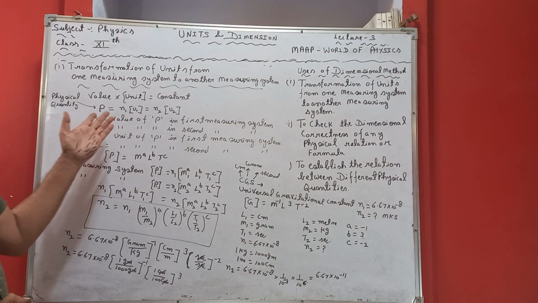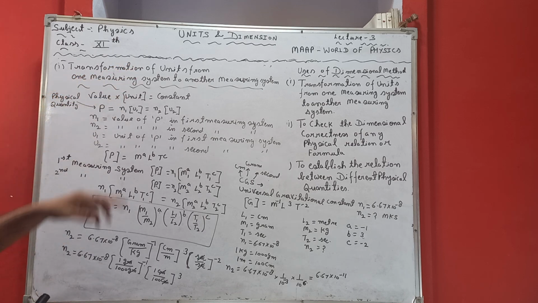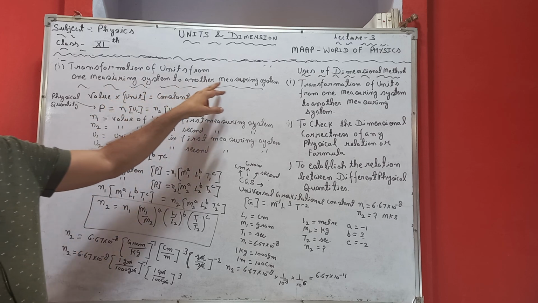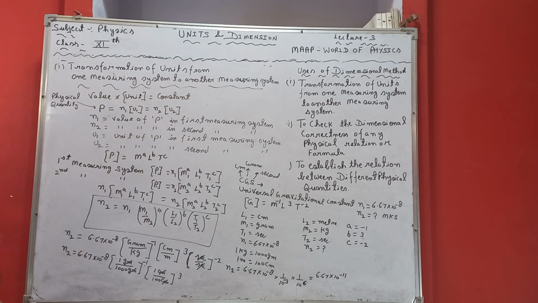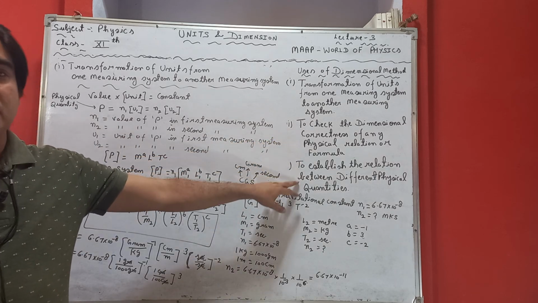So this is the very first use of the dimensional method: transformation of units from one measuring system to another measuring system. In the next lecture we will discuss the remaining two uses.